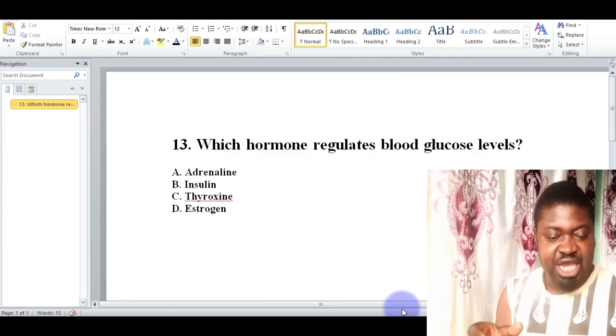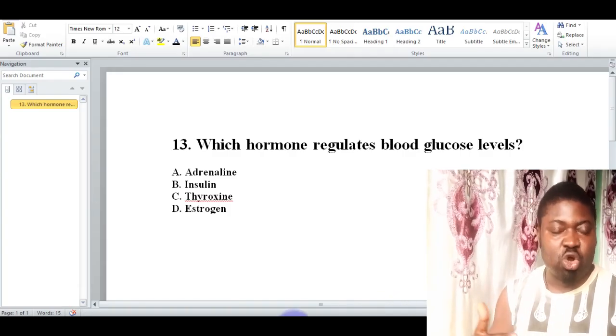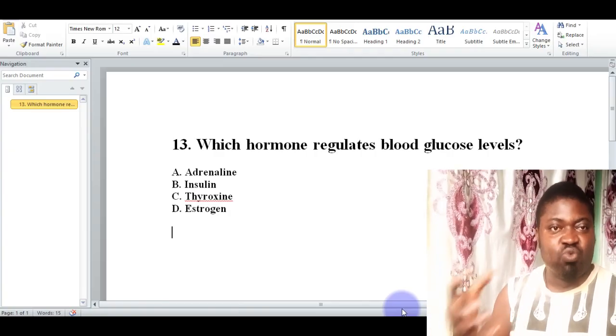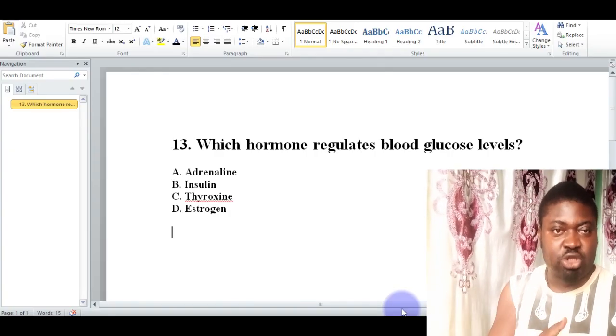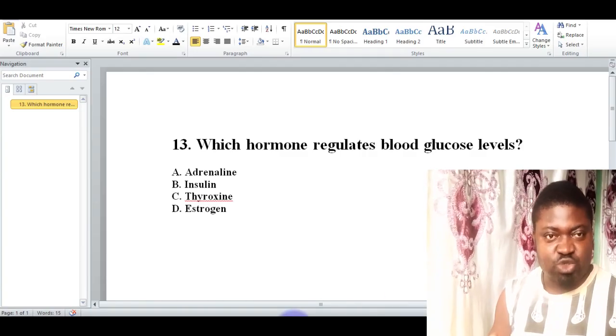So the correct option here is option B, which is insulin, which plays the role of regulating the blood sugar level by converting the excess glucose to glycogen stored in the liver when its amount in the blood is very high. Let's proceed to the next question.